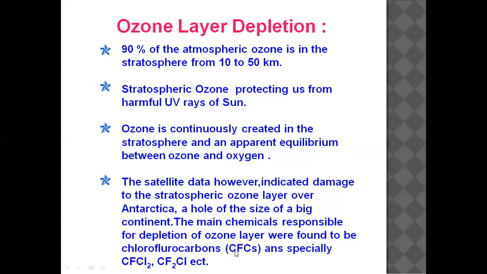CFC is released from refrigerators, then AC, and some other chemicals. Ozone layer destroying chemicals like halogens, which are particularly used in fire extinguishers, also exist. These chemicals generally interfere with the process of ozone formation and ozone breakdown.